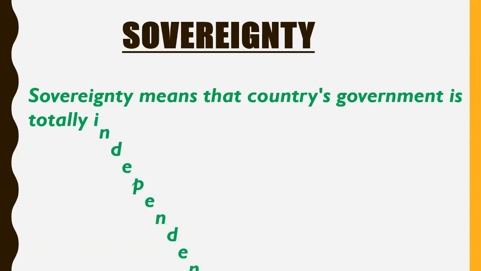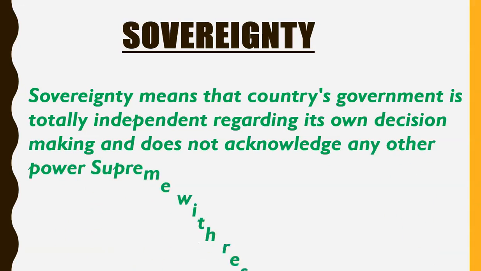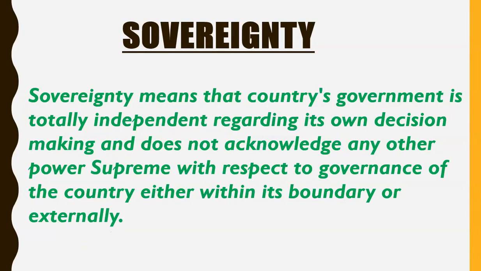So what is sovereignty? I have also explained the meaning of sovereignty in previous classes, but in this class, again I will explain it. Sovereignty means that the country's government is totally independent regarding its own decision making and does not acknowledge any other power supreme with respect to the governance of the country, either within its boundary or externally.